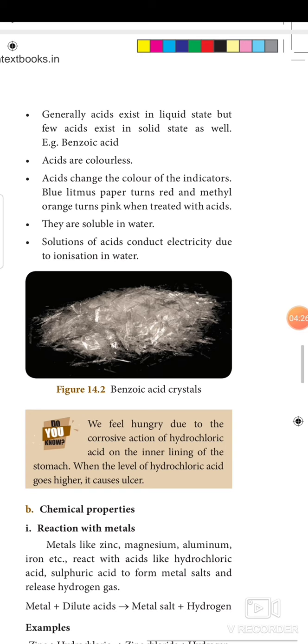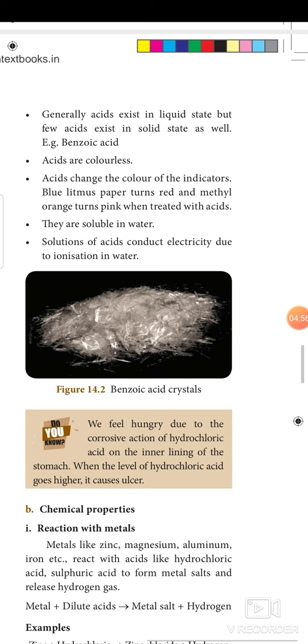Acids change the color of the indicators. There are some indicators you will be learning at the end of this lesson. Blue litmus paper turns red and methyl orange turns pink when treated with acid. They are soluble in water. You can dissolve acids in water. Solution of acid conducts electricity due to ionization in water. Since acid can ionize inside the water into H plus and remaining minus ions, it will conduct electricity. Okay.